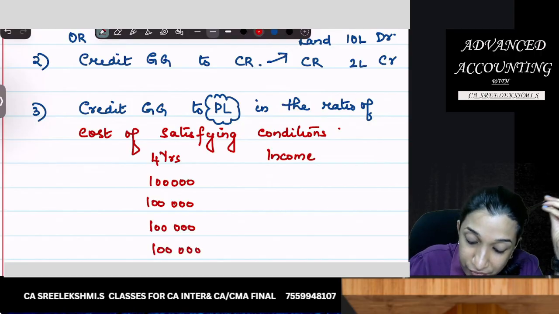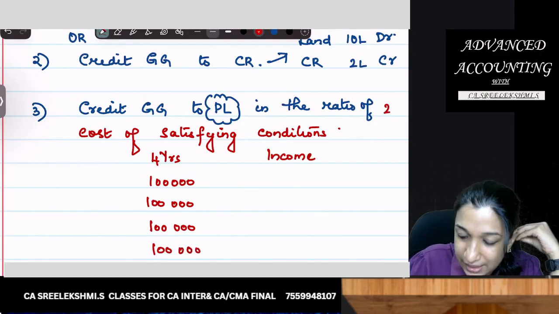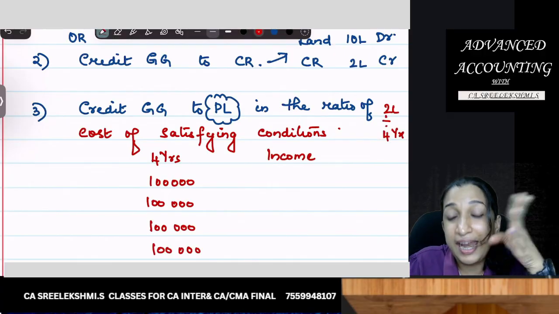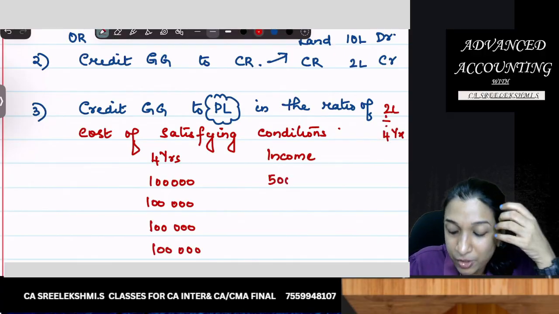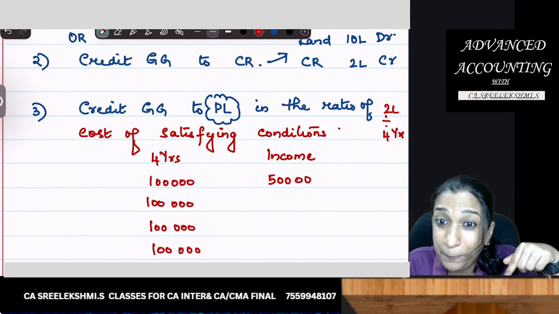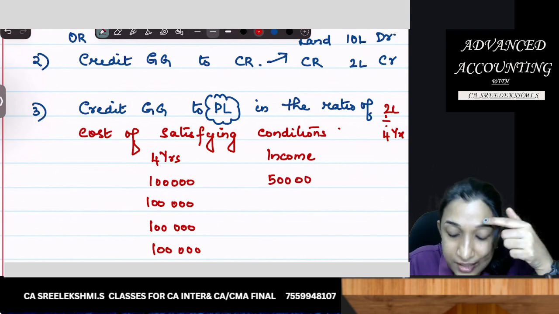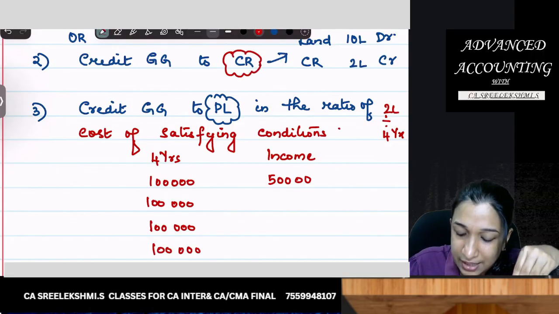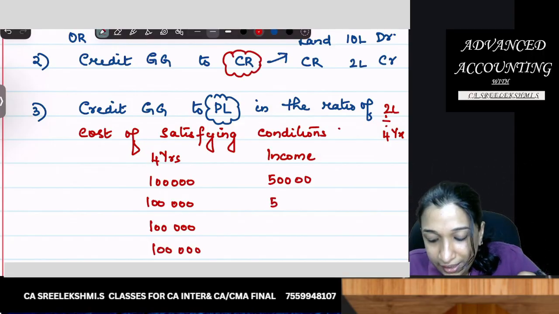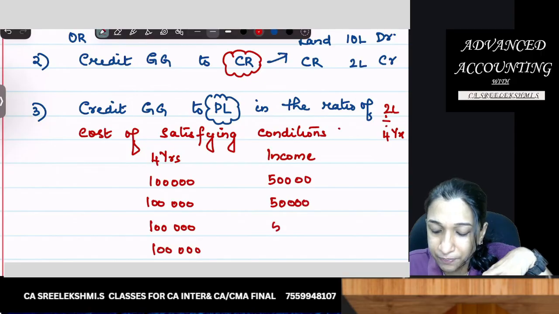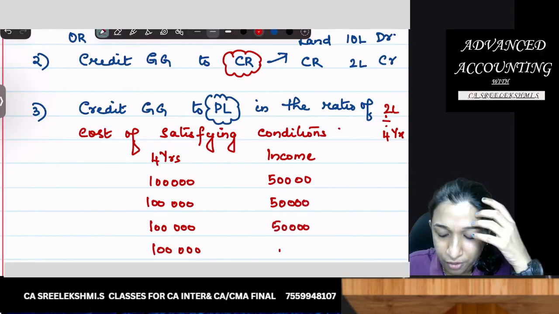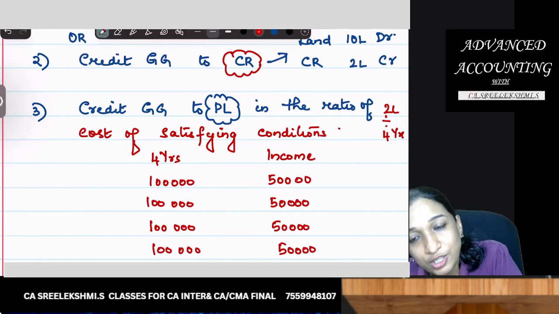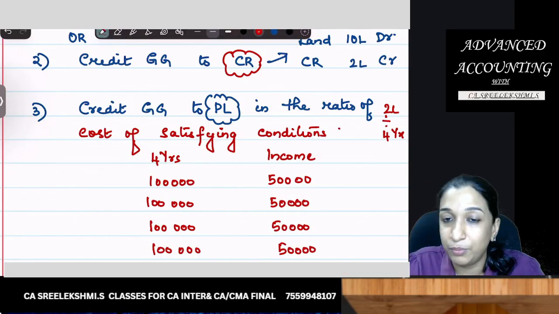Then this grant of 2 lakhs can be spread over 4 years and recognized in P&L because there is an expense coming. There is no depreciation, so that is why it is otherwise transferred to capital reserve. But if there is an expense, അങ്ങനെ ഒരു എക്സ്പെൻസ് വരുന്നുണ്ടെങ്കിൽ അത് P&L ലേക്ക് ട്രാൻസ്ഫർ ചെയ്യാം in the ratio of this expense. ഏത് റേഷ്യോയിലാണോ എക്സ്പെൻസ് പോകുന്നത് ആ റേഷ്യോയിൽ it can be recognized as income also.